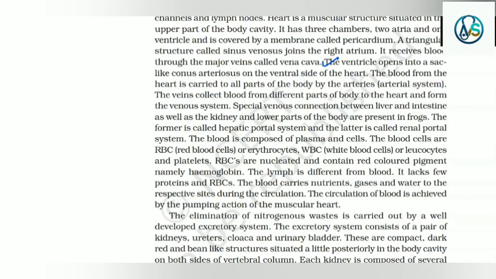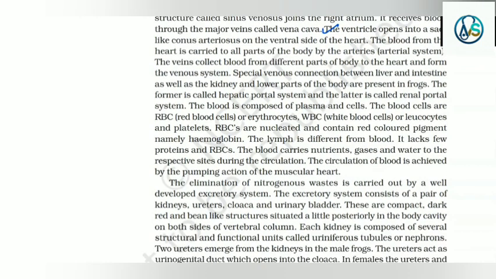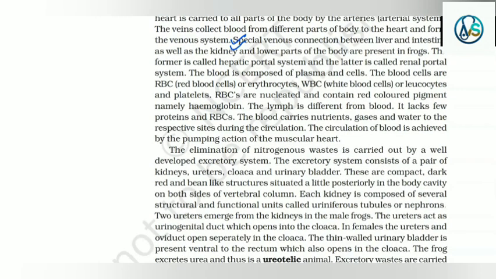The veins collect blood from different parts of the body to the heart and form the venous system. A special venous connection between liver and intestine as well as the kidney and lower parts of the body are present in frogs. The former is called the hepatic portal system and the latter is called renal portal system.